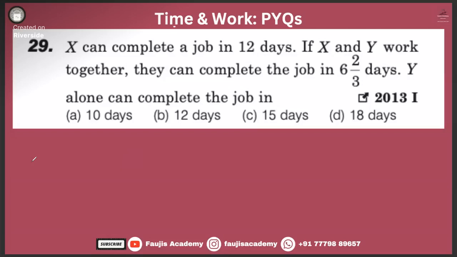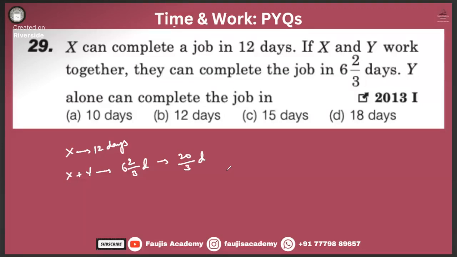Anyways, X can complete a job in 12 days. X completes the job in 12 days. Write it down. Write down all the things in short form. If X and Y work together, they can complete the work in 6 and 2 by 3 days. That means 20 by 3 days. Y alone can complete the work. Y alone can complete the work.